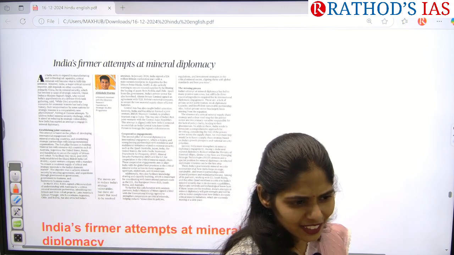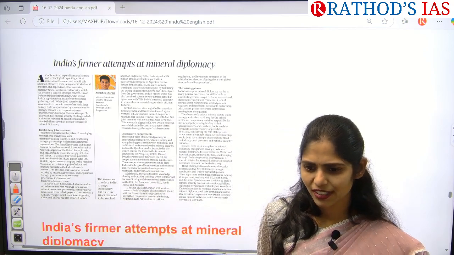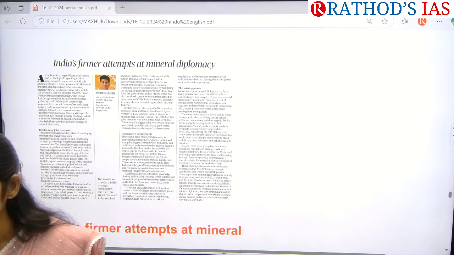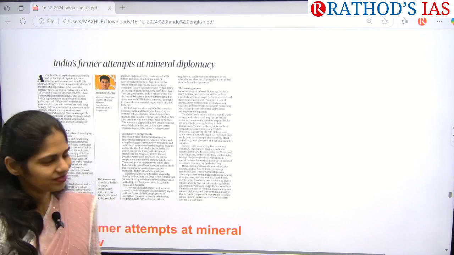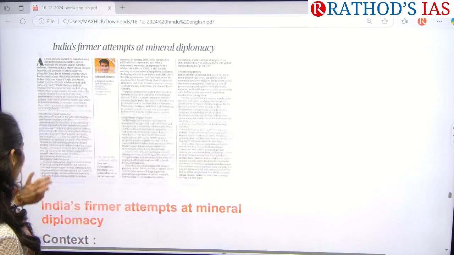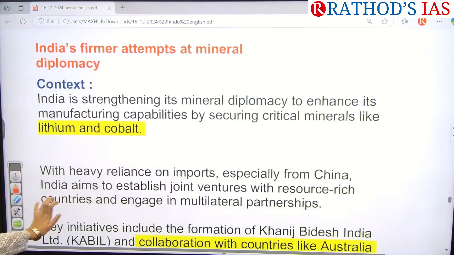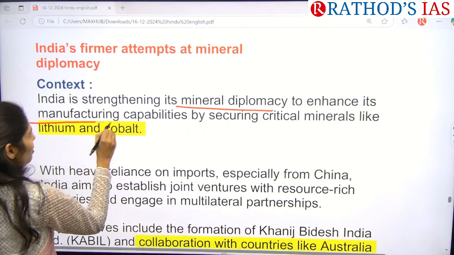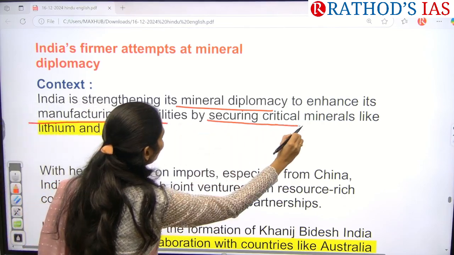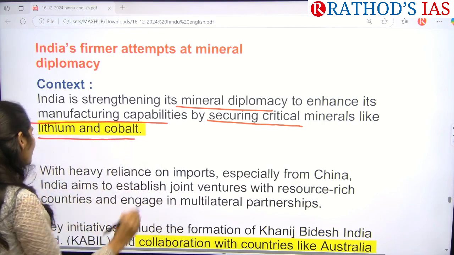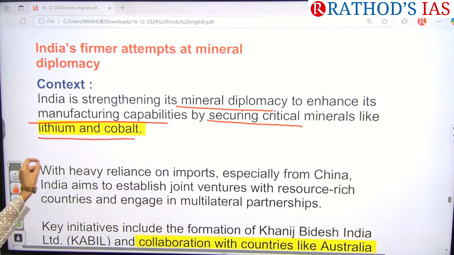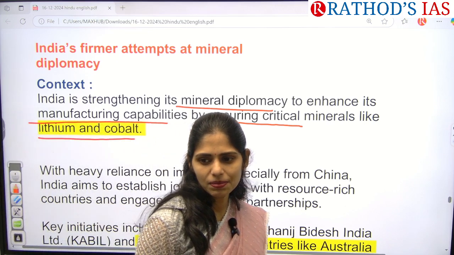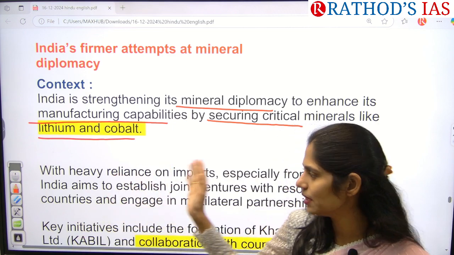So earlier I think I gave you a mains question also on these critical minerals, right? How many of you wrote that? Long ago, ma'am. Okay, so actually this article is saying that India is strengthening its mineral diplomacy and we are trying to enhance manufacturing capabilities by securing critical minerals like lithium and cobalt. Actually this article is talking about lithium and cobalt. So India is dependent on China for these critical minerals.